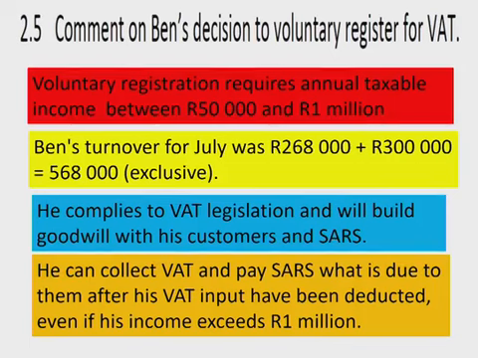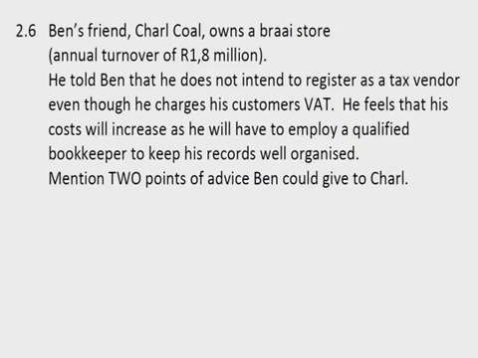So voluntary registration falls between 50,000 and $1 million. In this case, his turnover is 568,000, so it's less than $1 million. That is why he has volunteered. He's complying with the VAT legislation, and he will build goodwill with his customers and with SARS. He's allowed to collect VAT, and he is paying VAT. Okay, that's your 2.5.